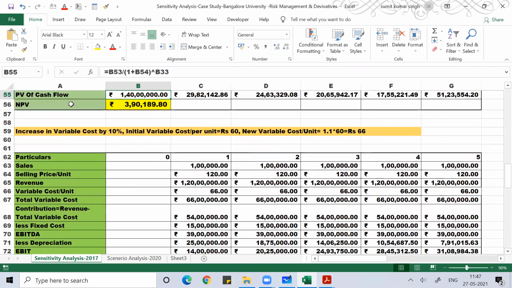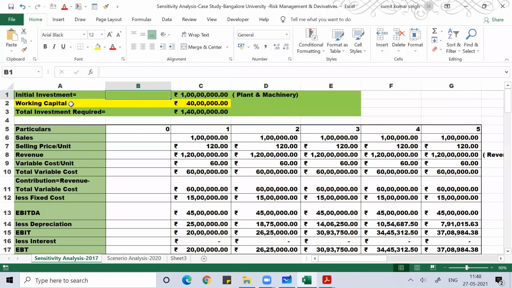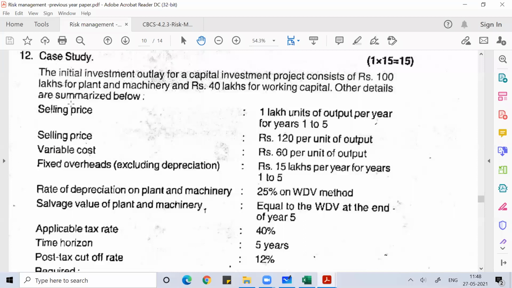All these parameters we already discussed in the last class, so I'm not going to revise the same thing again. If you see the data asked in the 2017 question paper, sales were 1 lakh units, selling price per unit was 120 rupees, variable cost per unit was 60 rupees, fixed cost was 15 lakh rupees, depreciation rate was 25%, tax rate was 40%, time horizon 5 years, and the cutoff rate or WACC was 12%.